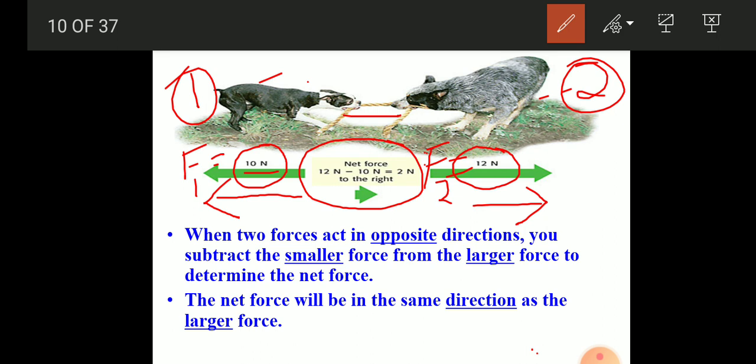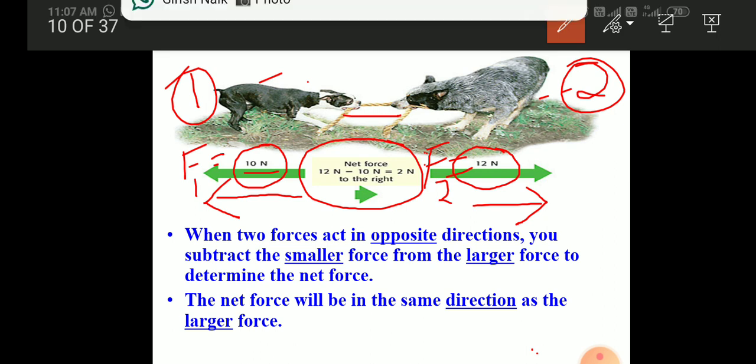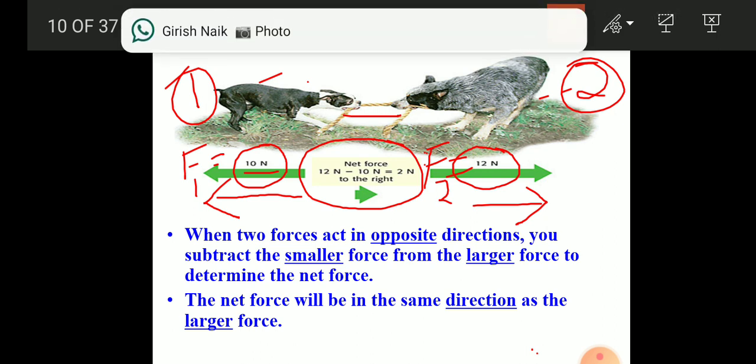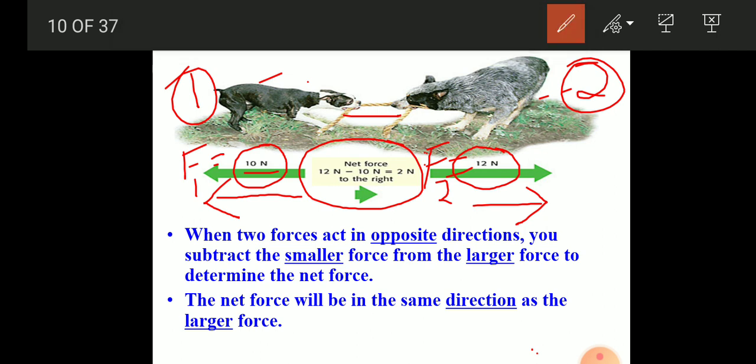F2 is dominating here because it has more force. So the rope is pulled towards F2, and the net force will be in the same direction as the larger force. So the net force is F2 minus F1.